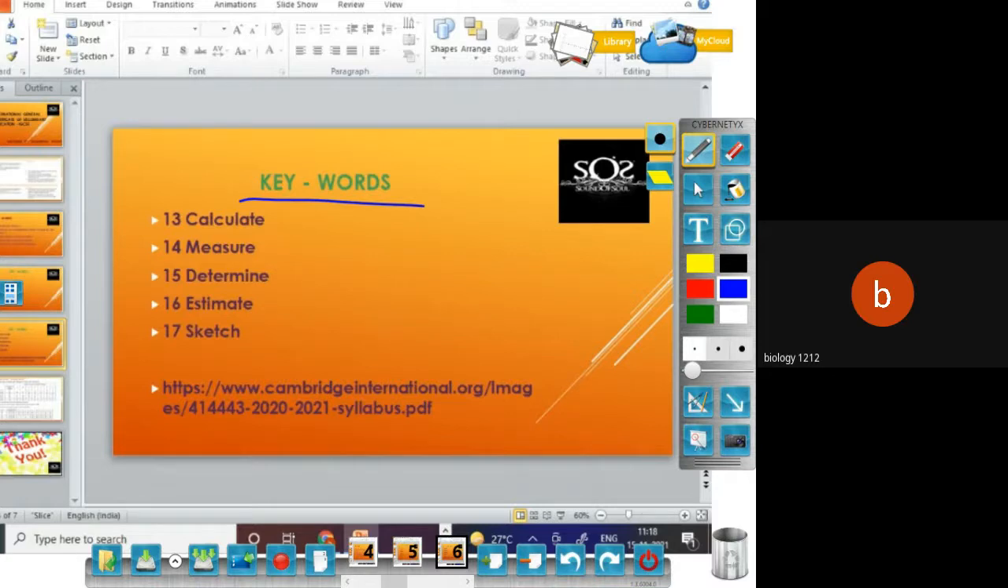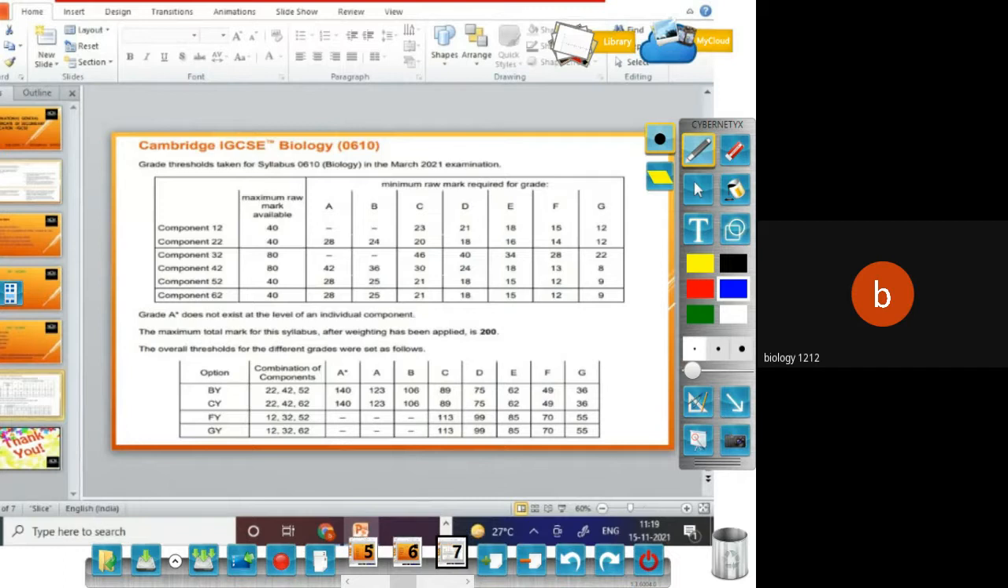So there we have the keywords: calculate, measure, determine, estimate, and sketch. More about the syllabus and updates, you can find on the particular website, which will be given in the link also, right? So these are some of the keywords that you need to clarify with your facilitator.